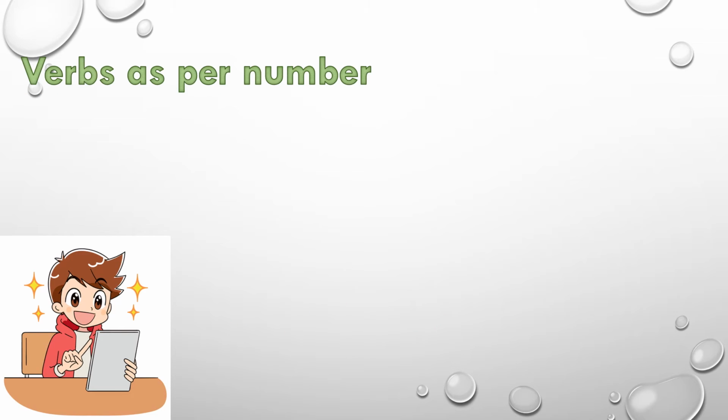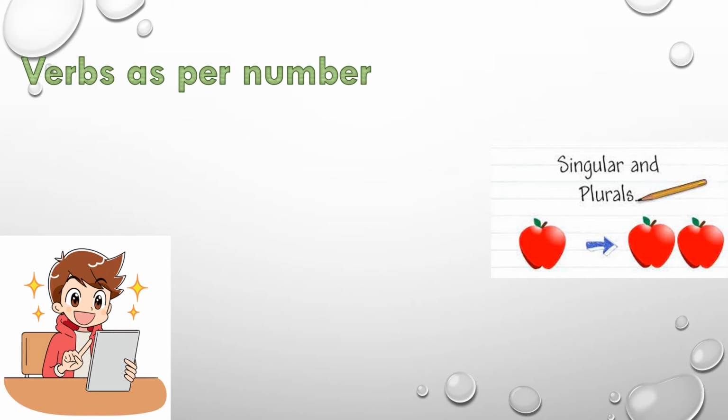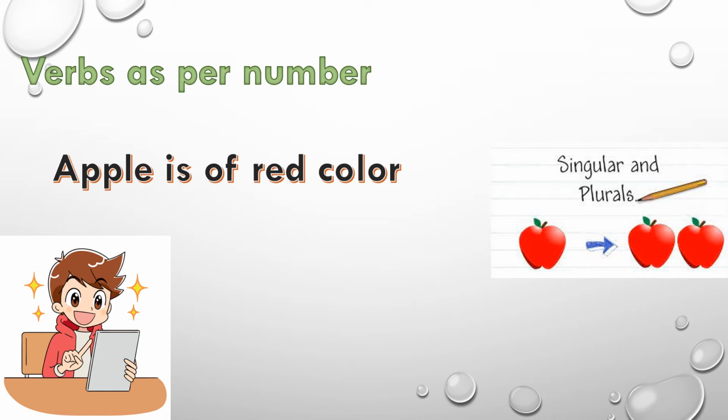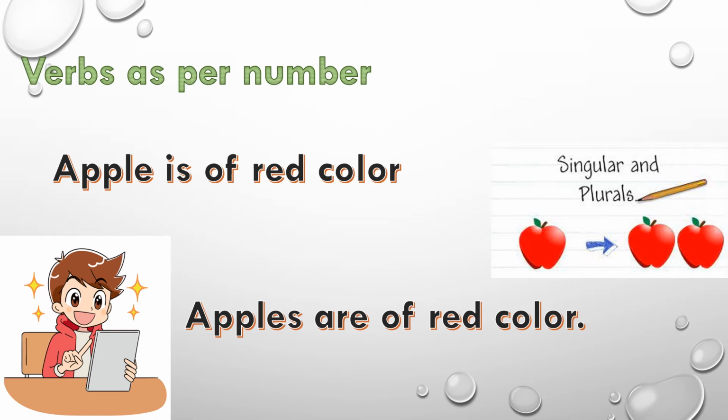Now let's see change of verb as per number. Singular and plural. Apple is of red color. And the second sentence is apples are of red color. So your verb, that is, and the other verb, that are, got changed because of the change of the number of apples in the sentence. When the apple was singular, your verb was is, and when the apples were plural, your verb was are.